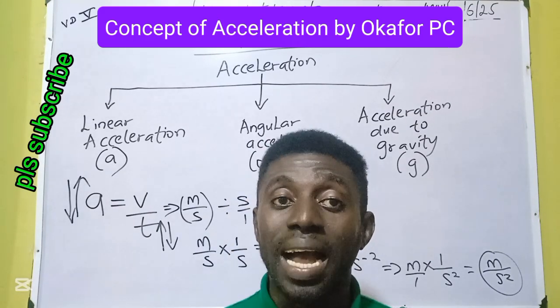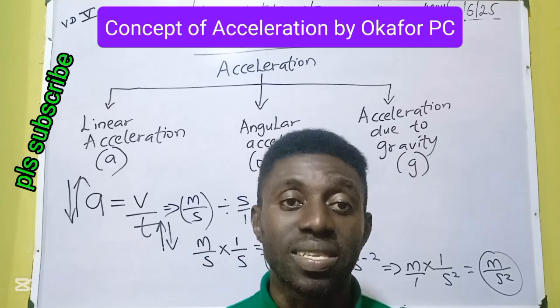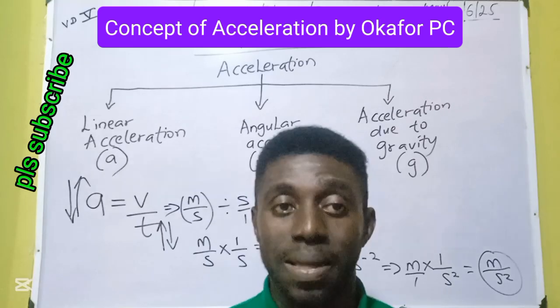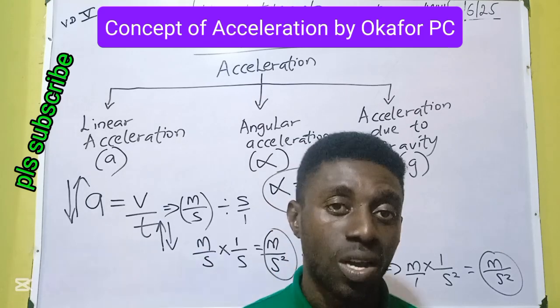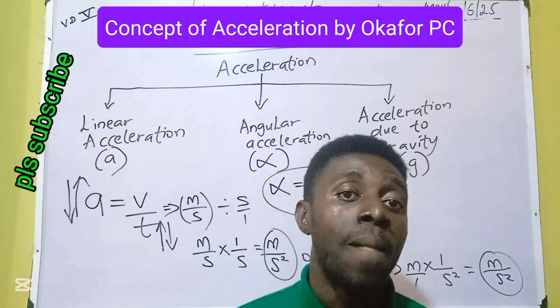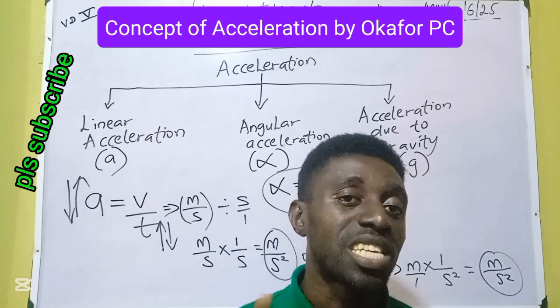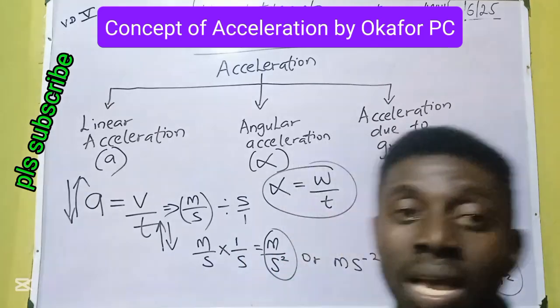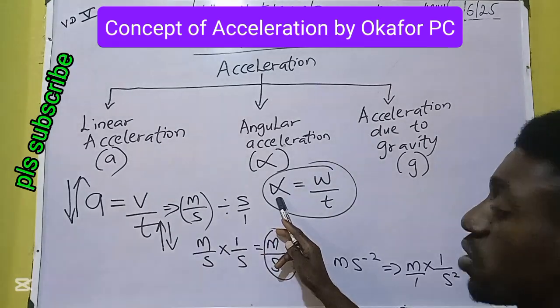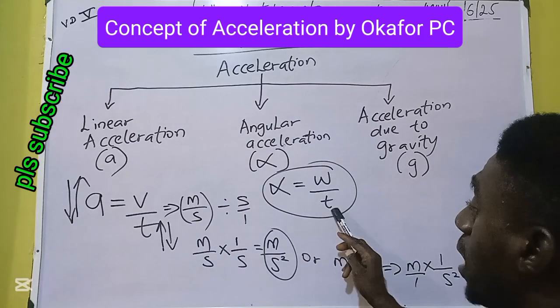In the linear world, time is the same. There is nothing like linear time and angular time. Time is the same, whether the body goes on a straight line or goes around the curve. That's why we maintain our time the way it is. But we use the symbol V for linear speed and the symbol W for angular speed or angular velocity. That explains why angular acceleration will be angular speed over time.